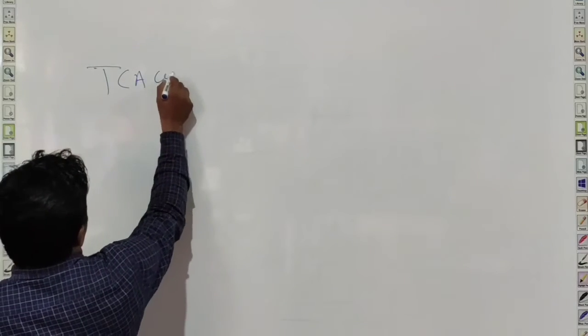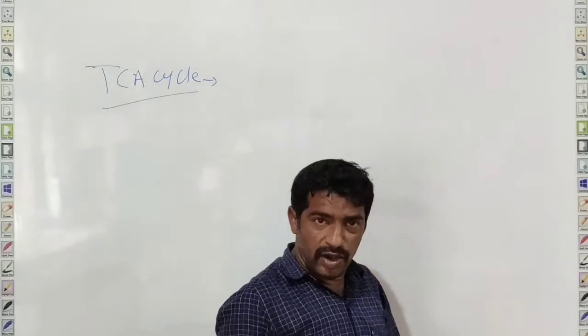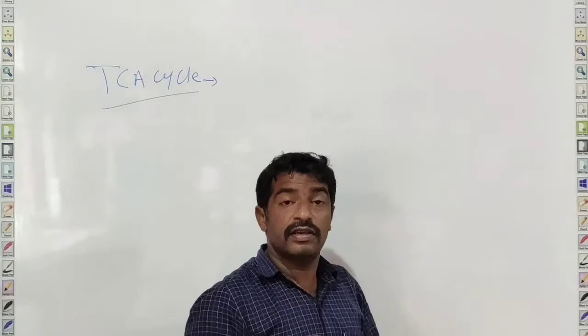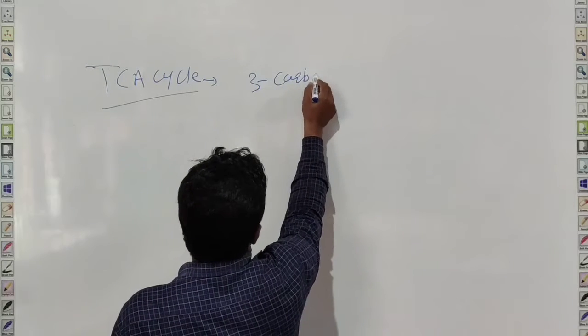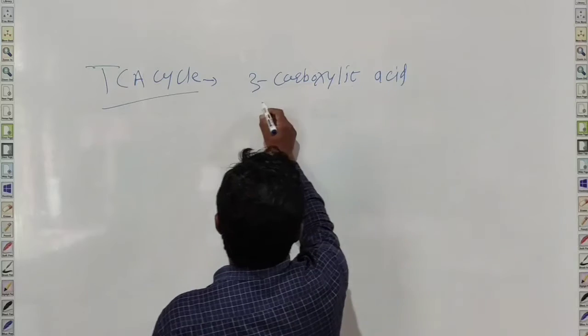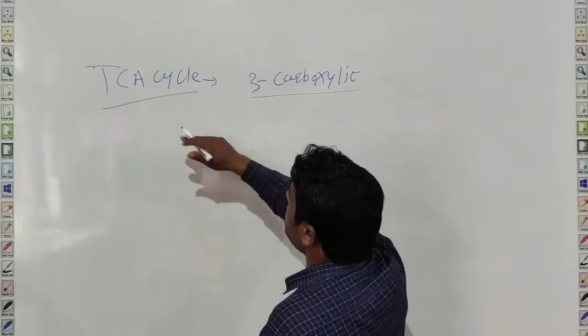So after completion of the second phase of aerobic respiration, the third phase is the TCA cycle. The name TCA cycle is given because most of the acids formed during this third phase contain 3 carboxylic groups. Therefore, this cycle is known as the TCA cycle.